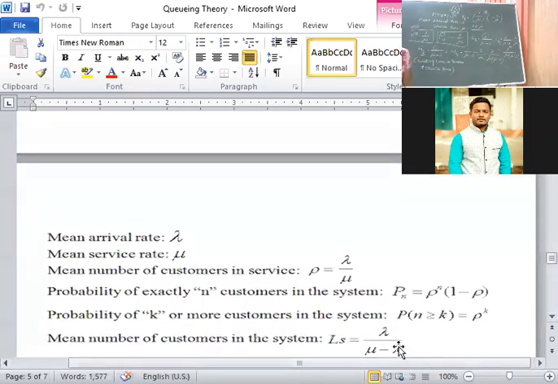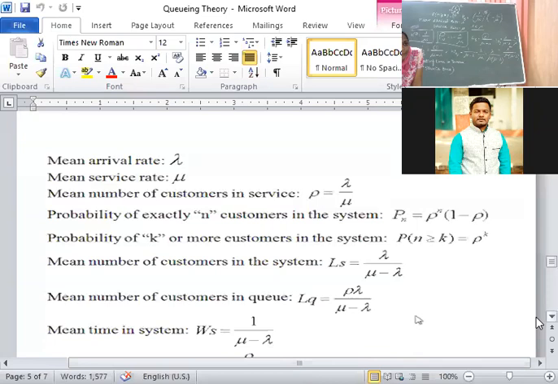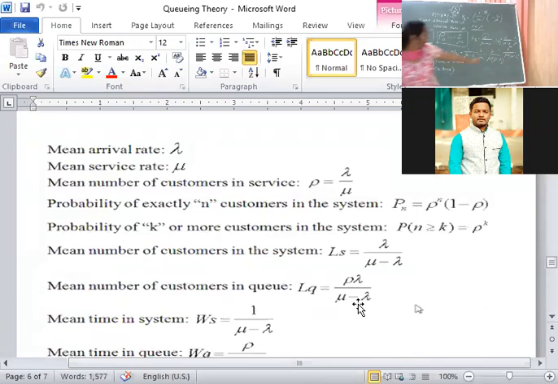Already we discussed mean number of customers in the system. LS is lambda upon mu minus lambda. LQ, we have taken this formula. See, rho into lambda they wrote, that means rho is nothing but lambda by mu. Better to remember this formula only: lambda square upon mu into mu minus lambda.